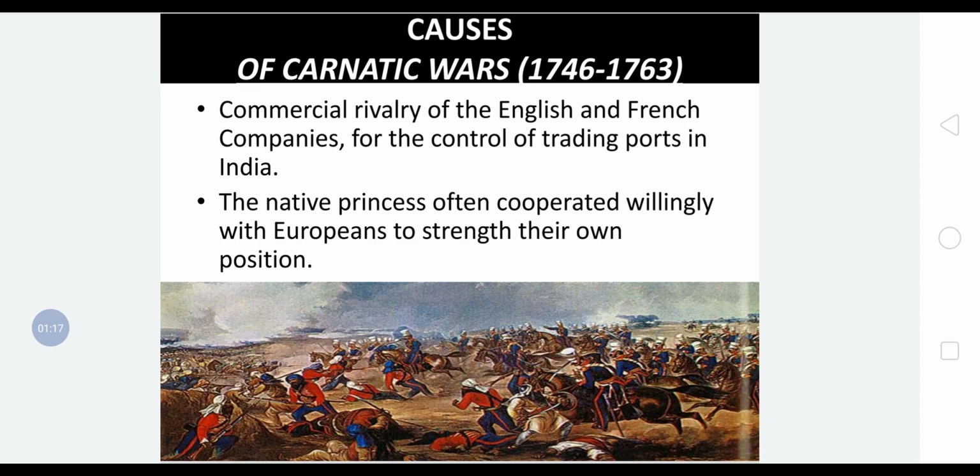And the native princes, the local princes, often cooperated willingly with the Europeans to strengthen their own position. This was also one of the causes of the Carnatic Wars, क्योंकि जो लोकल प्रिंसेस थे वो नहीं चाहते थे कि उन्हें कोई भी उनकी पावर में कोई प्रॉब्लम आए. इस वजह से उन्होंने यूरोपियंस का साथ दिया कि कहीं और कोई और ना आके उनके ऊपर रूल करने लगे.